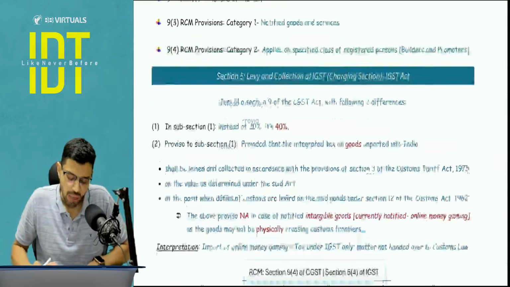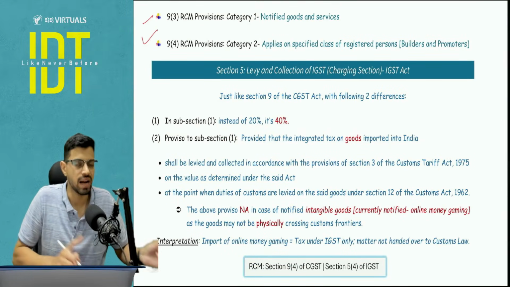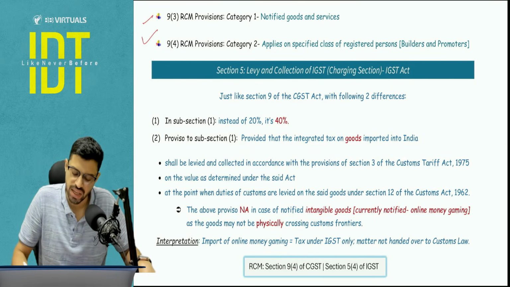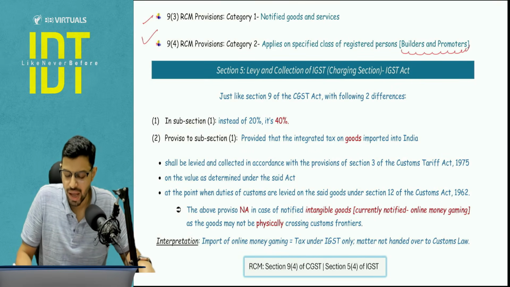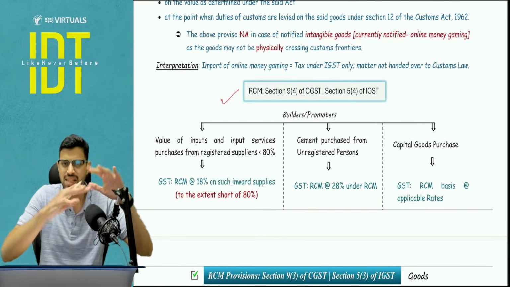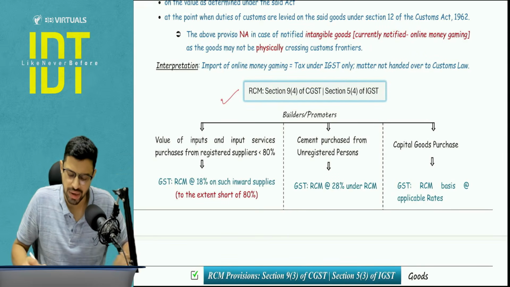Is it clear? Now, when we talk about RCM and FCM, it comes via 2 subsections. One is 9.3 and one is 9.4. 9.4, or with respect to IGST 5.4, is a very specific case of real estate industry that I'm not expecting a question on in detail. We will just cover it very briefly, right? ICM material has given it, but it has given in a colored, that black background form, a brown background form. So I'm not expecting a detailed question on that.